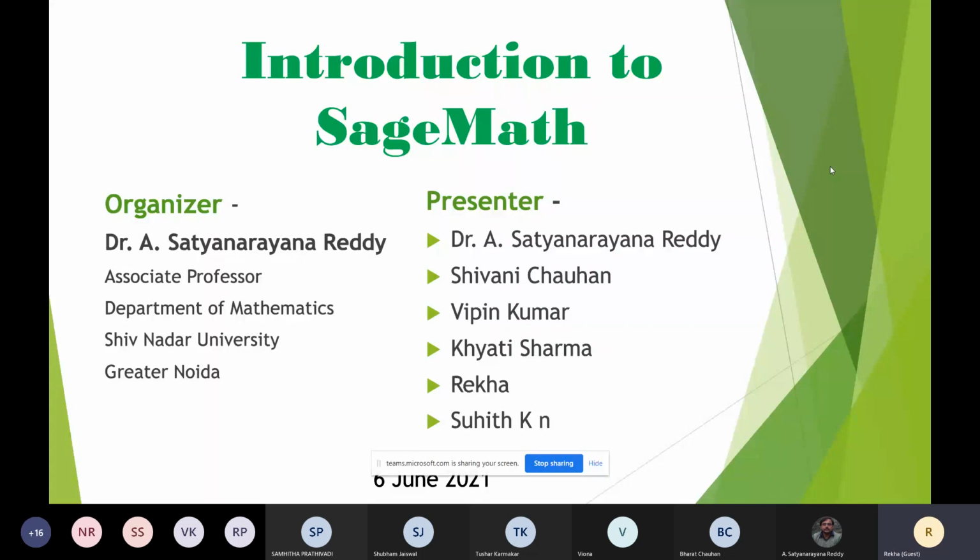So I am Rekha, a PhD student in the Department of Mathematics at Shiv Nadar University. Today, my fellow mate and I are going to discuss the mathematical software SageMath. It's a free, open source alternative to Maple, Magma, and MATLAB.